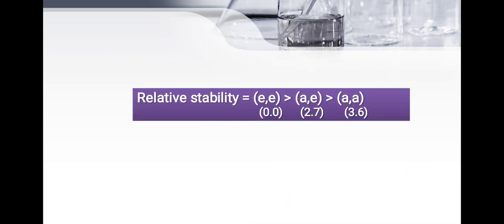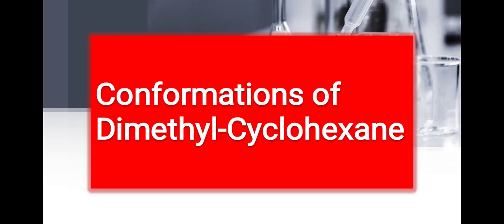See here again relative stability. When you consider the equatorial form of 1,2 dimethyl cyclohexane, energy 0.0, that means it is more stable. When you consider the axial equatorial having energy 2.7, it is less stable than equatorial. When you consider the axial, at that time energy is 3.6 kilocalorie per mole, so it is again less stable than the others. When you compare the stability of equatorial and axial, equatorial has higher stability than that of axial. Thank you.